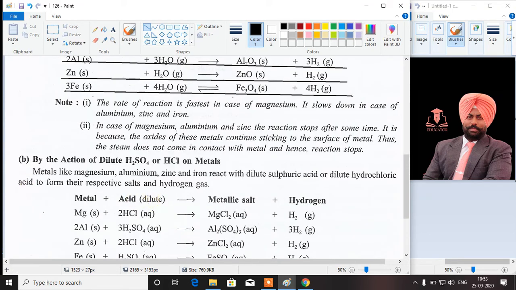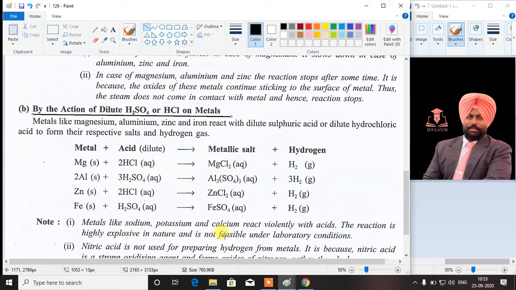Moving on further, the hydrogen gas can also be prepared by the action of dilute hydrochloric acid and sulfuric acid on different metals. Here, sodium and potassium can also react with acids, but the reaction is very violent in nature, and in case of calcium also the reaction is very violent. Therefore we don't perform these experiments in the laboratory as these are not feasible under laboratory conditions.